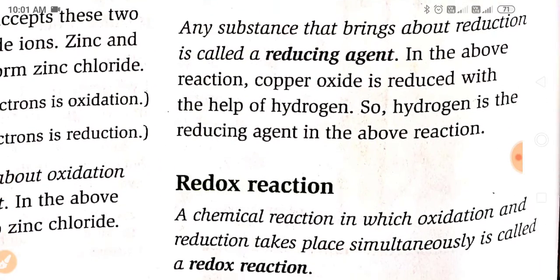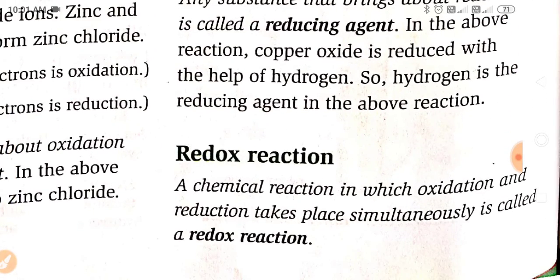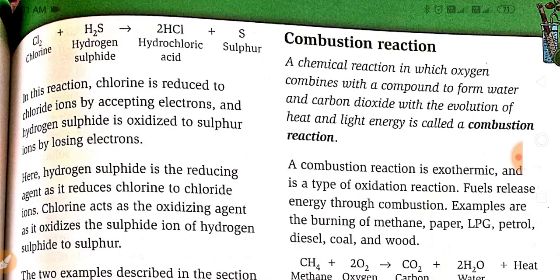Now we move to the redox reaction. As the name suggests, a chemical reaction in which oxidation and reduction take place simultaneously is called a redox reaction. So you can see here Cl2 plus H2S gives 2HCl plus S. In this reaction, chlorine is reduced to chloride ions by accepting electrons, and hydrogen sulfide is oxidized to sulfur by losing electrons.